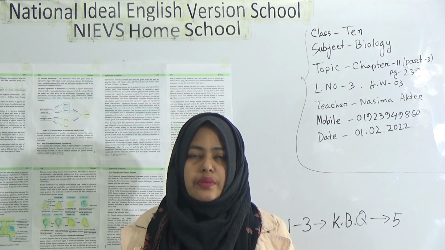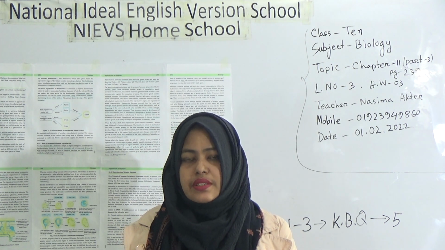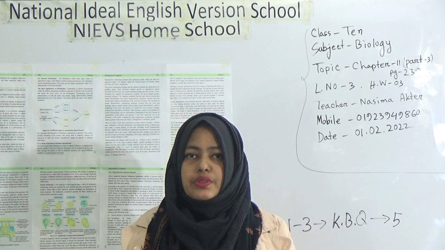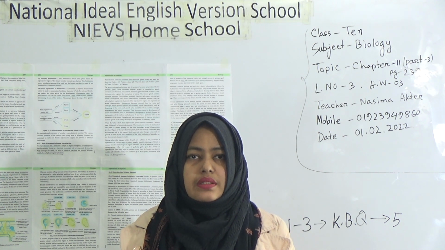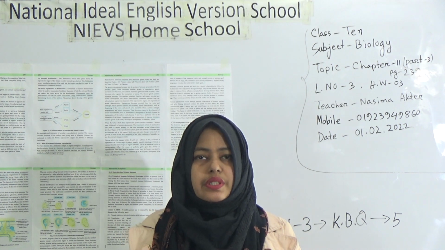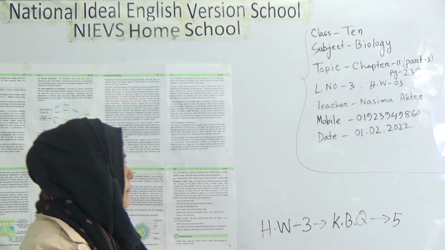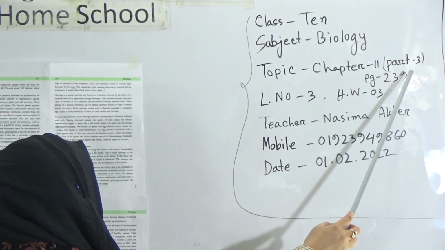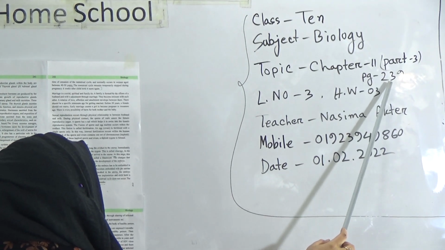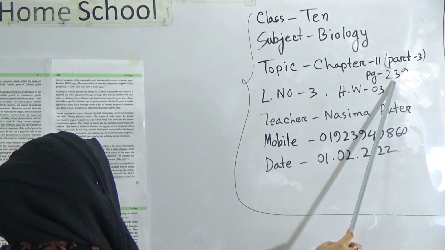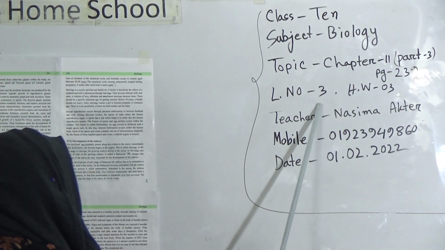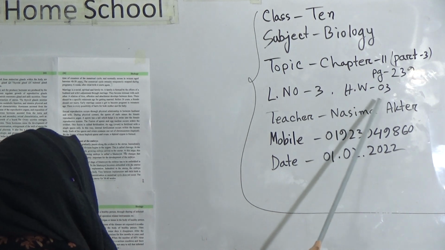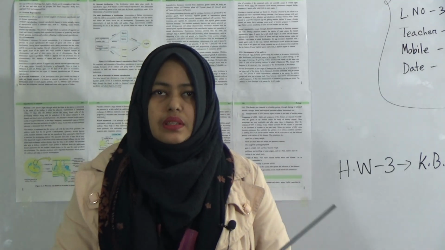Dear students, today I am going to take a biology class for class 10 students. Our today's topic is Chapter 11, Part 3. It will start from page number 239, and this is lecture number 3, and our HW number is also 3. So dear students, let's start the class.